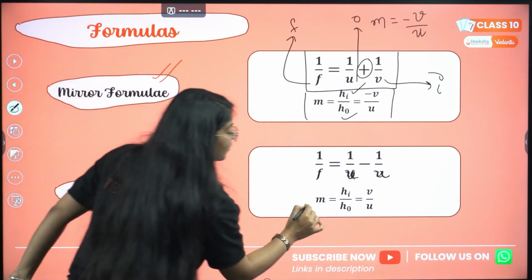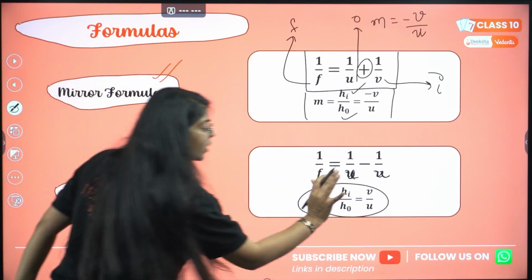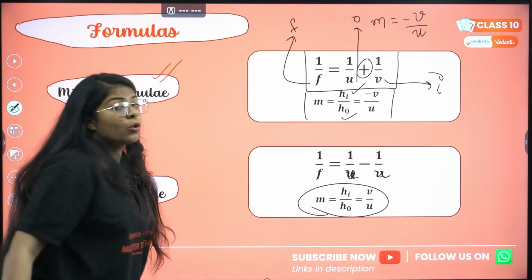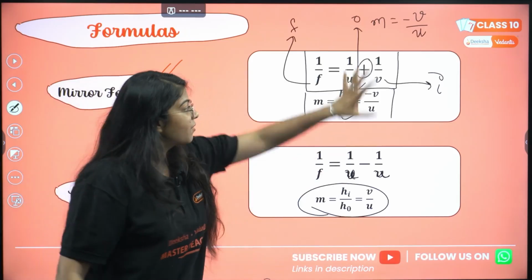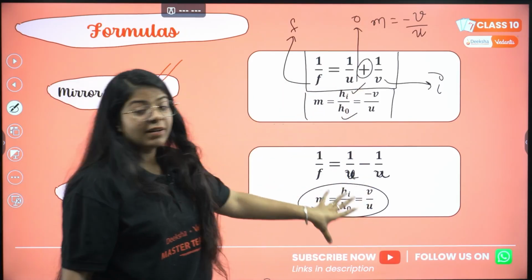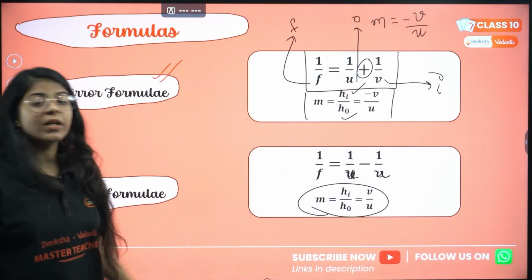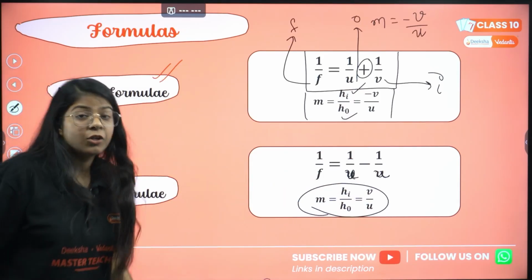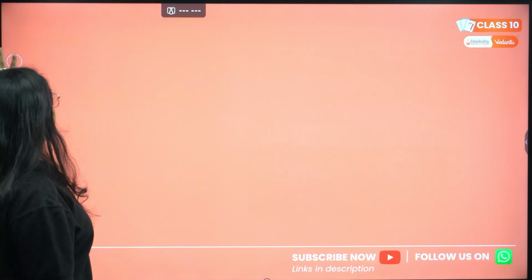And in case of magnification, there is no negative sign here. Can you see? No negative sign. The formula is the same, v by u, but here minus v by u in case of mirror. In case of lens formula, this is only plus v by u. Understood? Only one thing left, I hope.